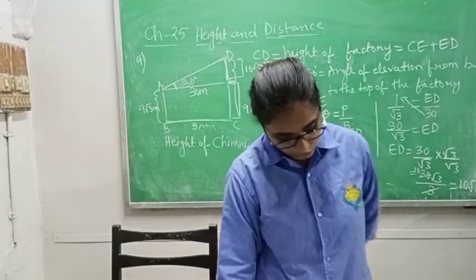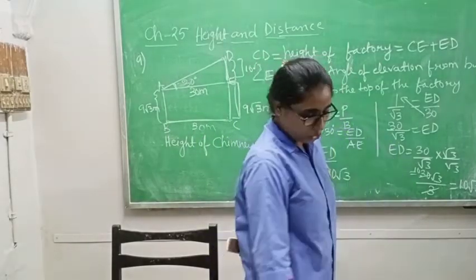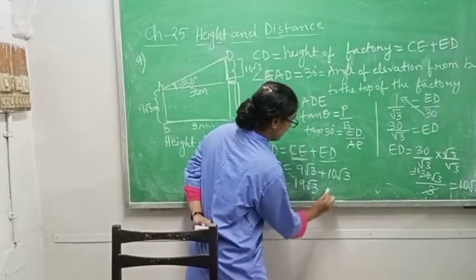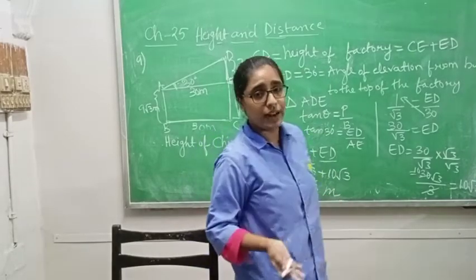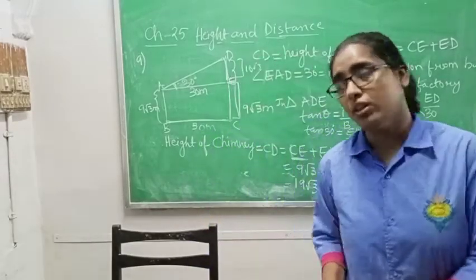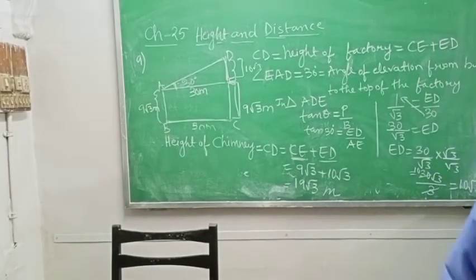But in the question they are not asking you to put anything. I am not putting. So you can write height of the chimney or factory is 19√3. Okay, complete this one.